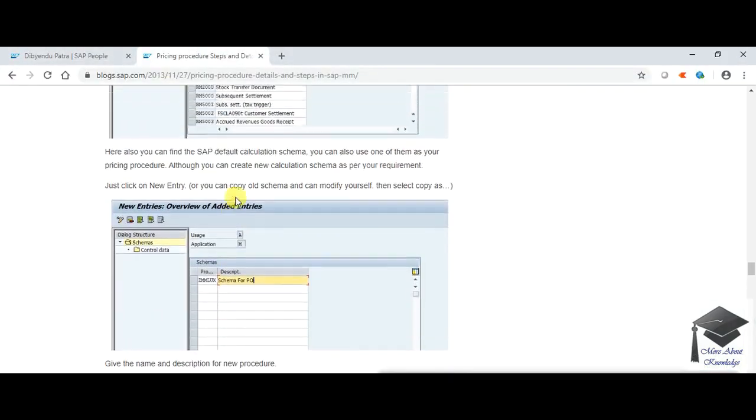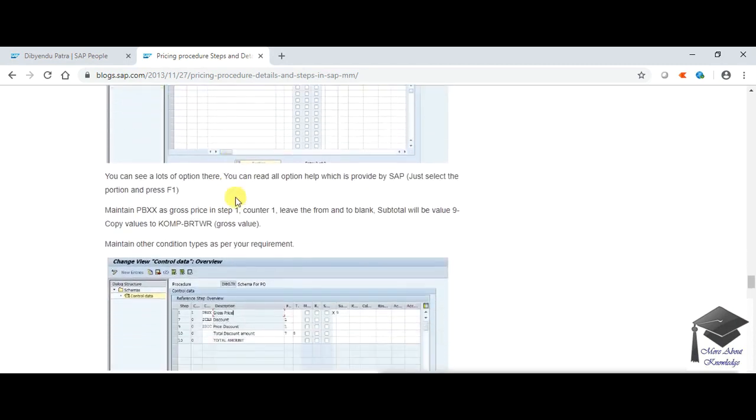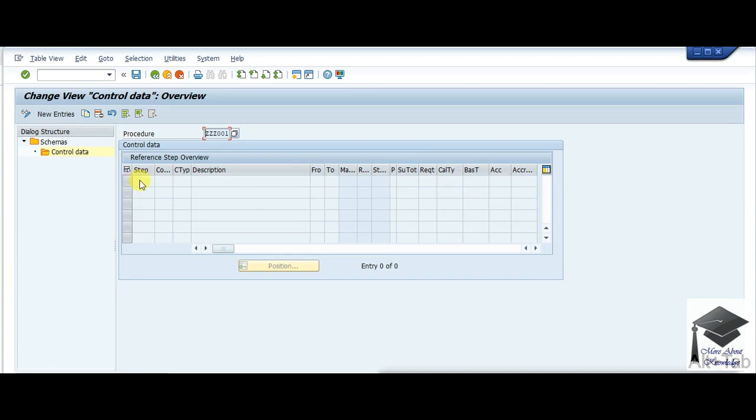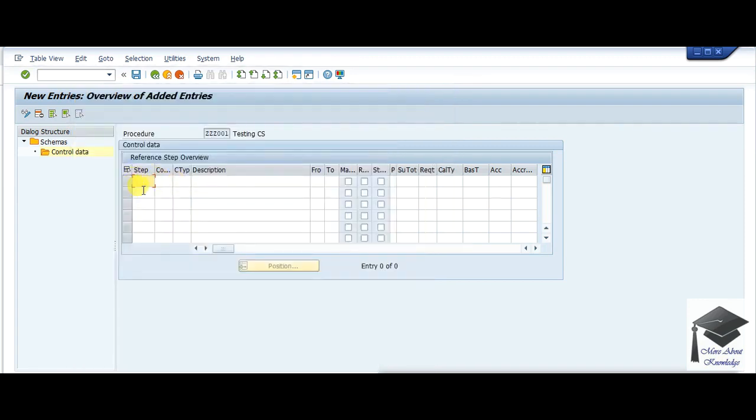So I have given a brief explanation about the sequence and the steps, where you can find what steps are and what counter is. Guys, if you want to know more about the steps, counter, condition types and all those 16 fields, you just need to press F1 and you'll get more help. The number determines the sequence of conditions within a procedure. So that means the steps explain the numbers of steps where the condition type will be shown in your document.